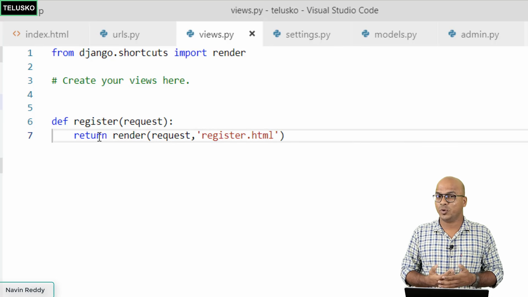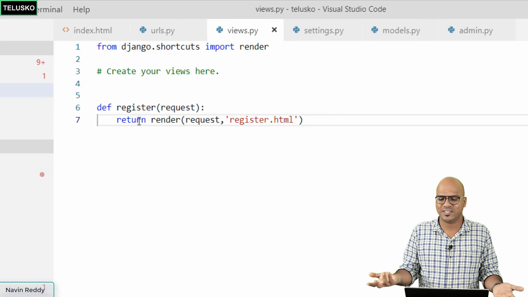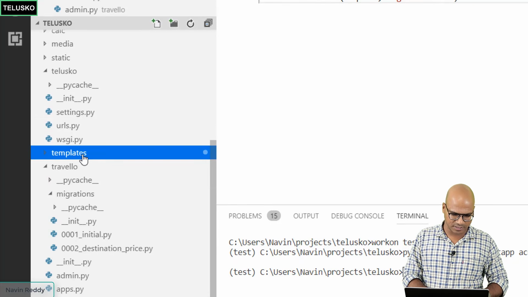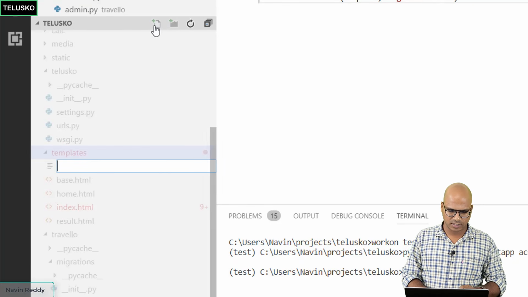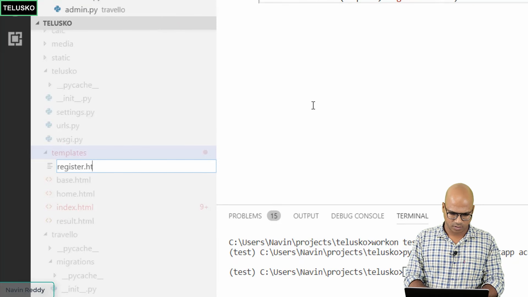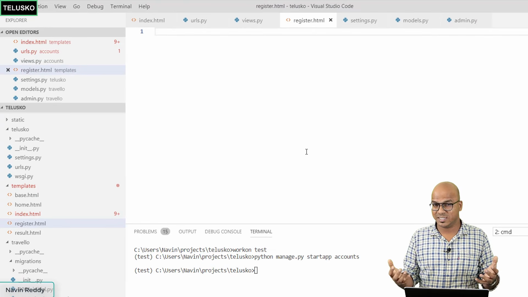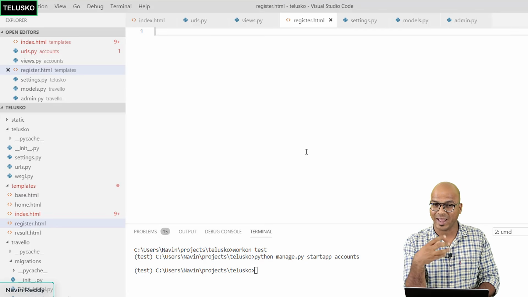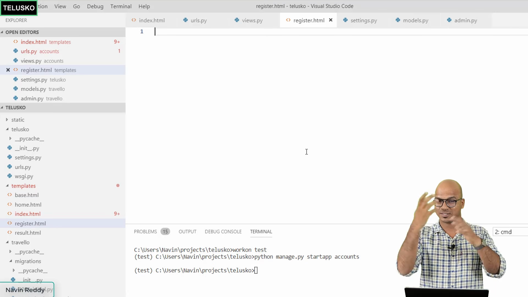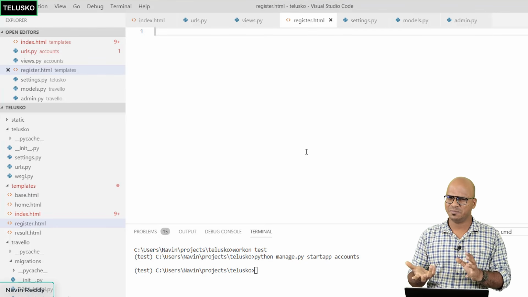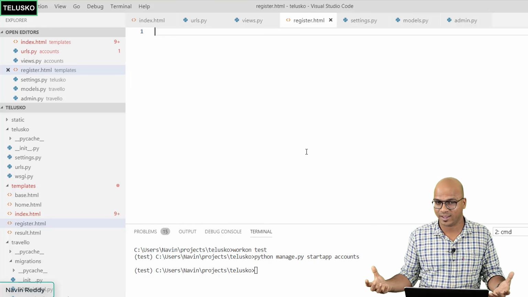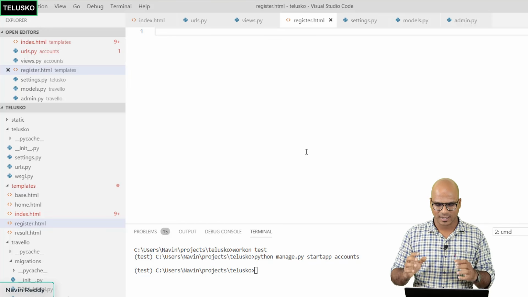But now you will say we don't have this page, and you're right, we don't have this page. So we need to create a register.html. We'll do that in the template folder here, and let's create it. I will say register.html. Now we can have a very simple page here, nothing complex. Let's create a simple registration form. Again, you can have an amazing UI after that. That's your choice, but let me make it simple.